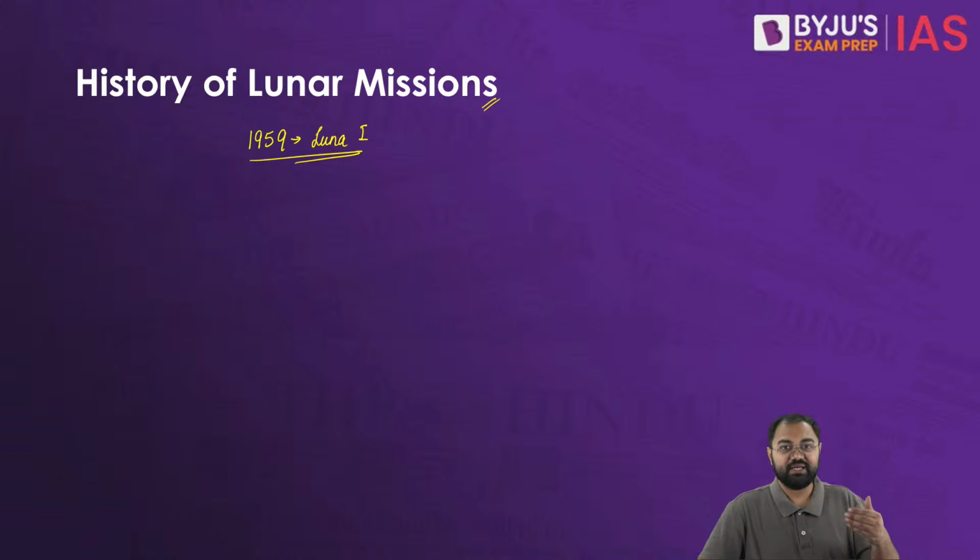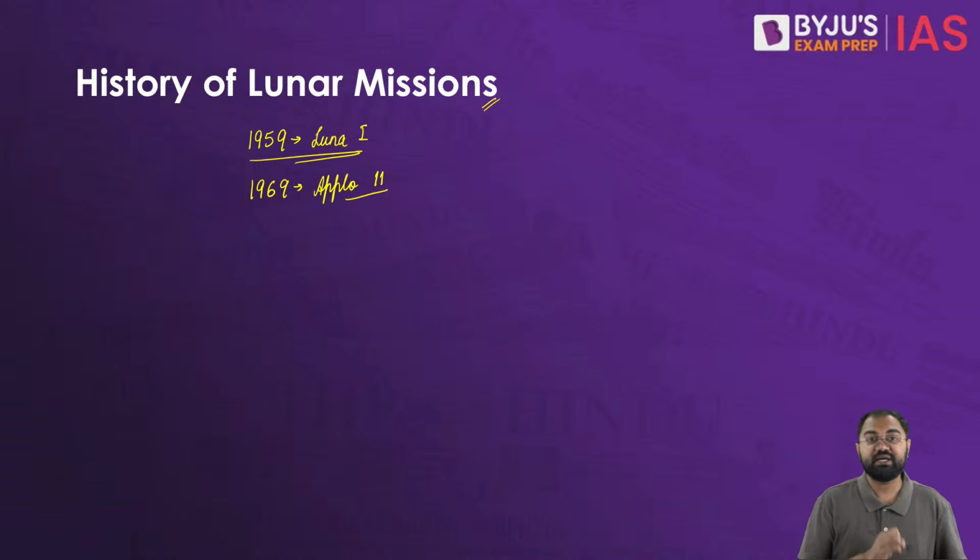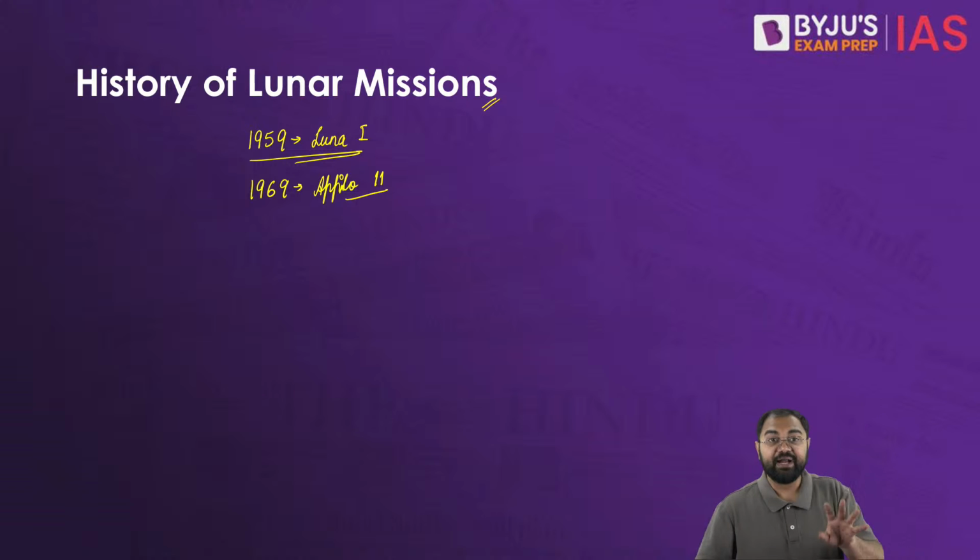The Apollo missions were launched by NASA, especially Apollo 11 in 1969, ten years later. This is where Apollo was able to land on the moon and send people to the moon for the first time.